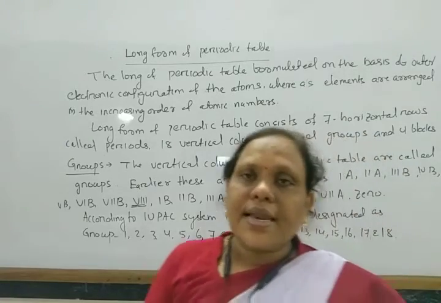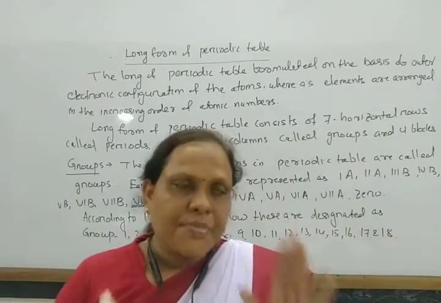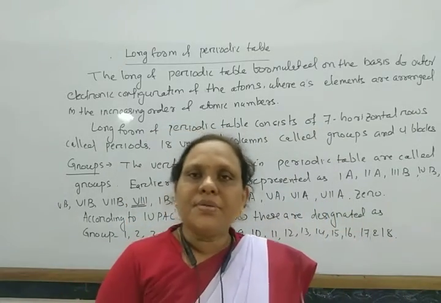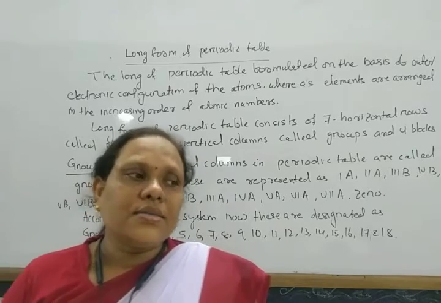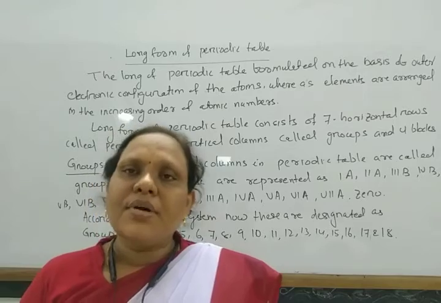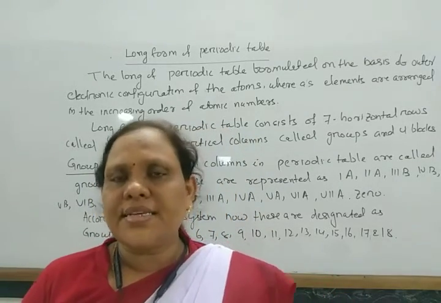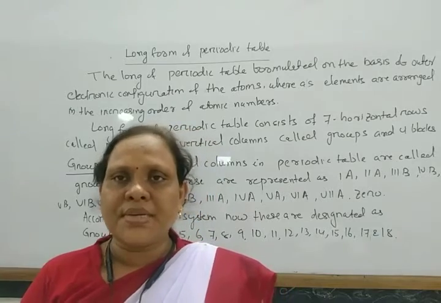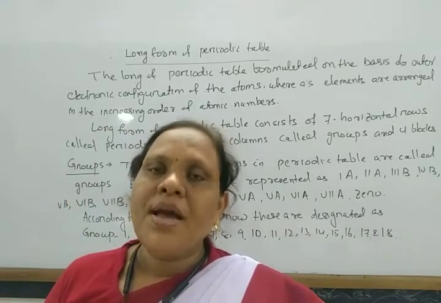Next, what are the characteristics of the groups? In a group, all the elements have similar electronic configuration. They have similar physical and chemical properties, and their valency is the same, but they show a regular gradation in their physical properties like melting point, boiling point, density.